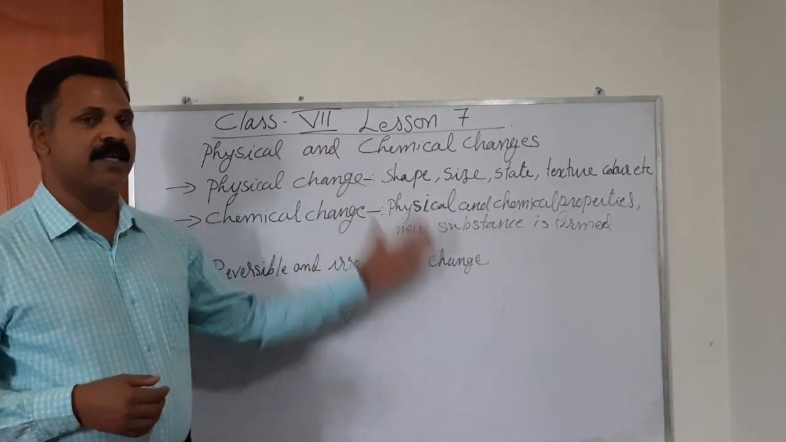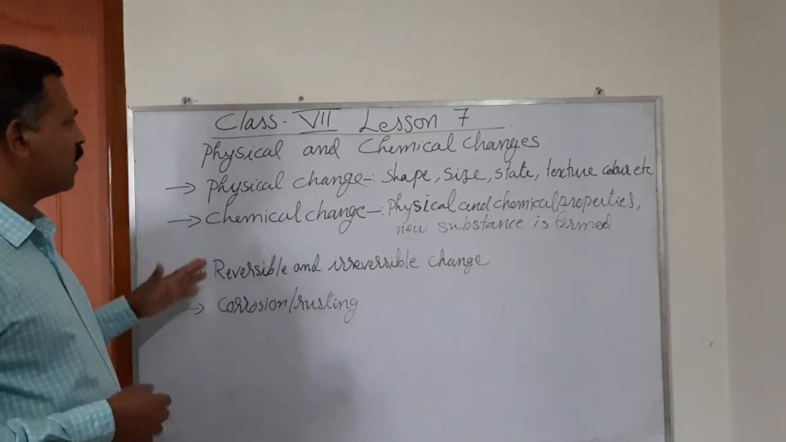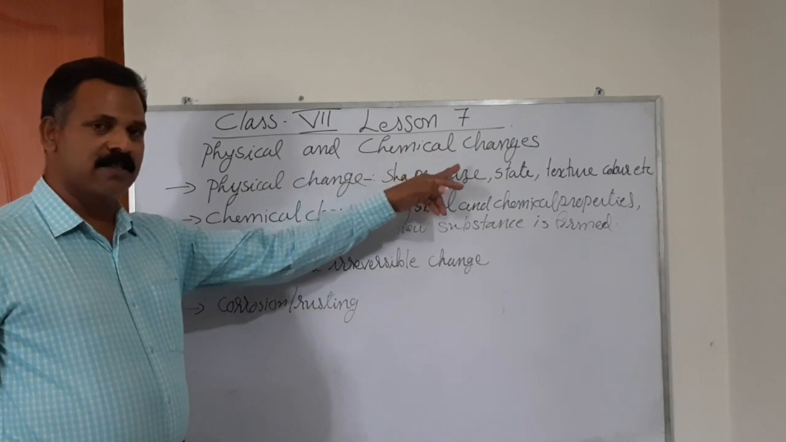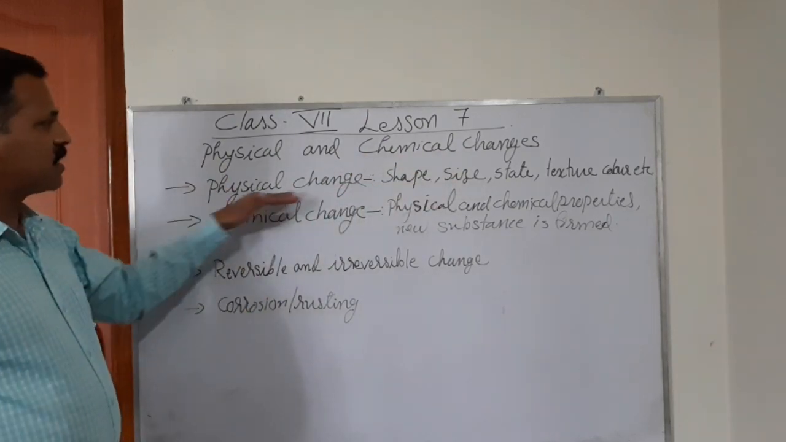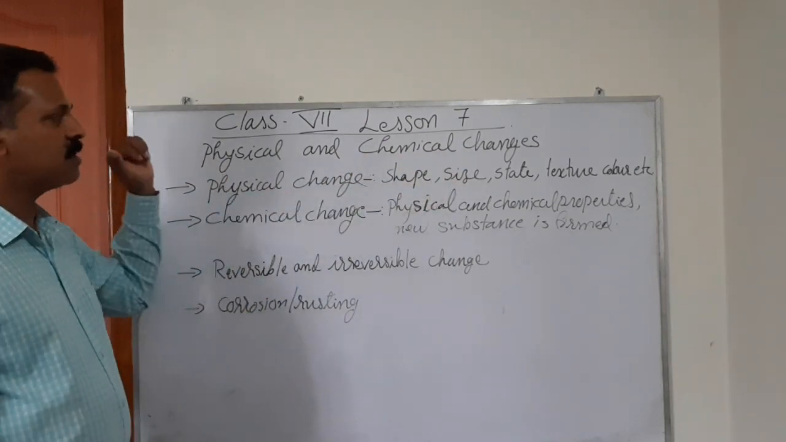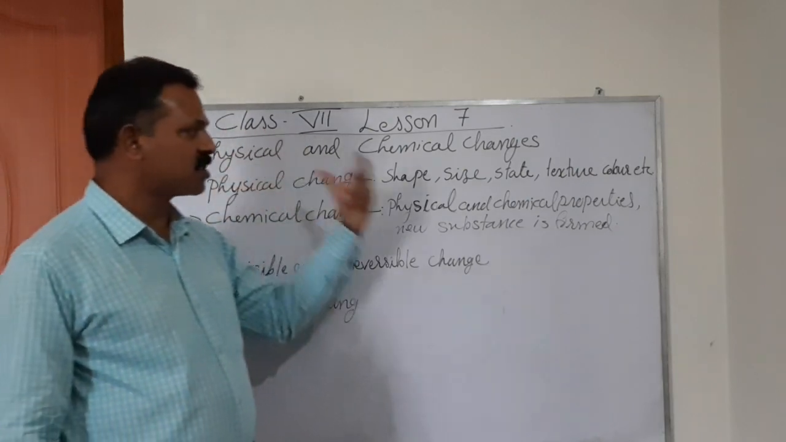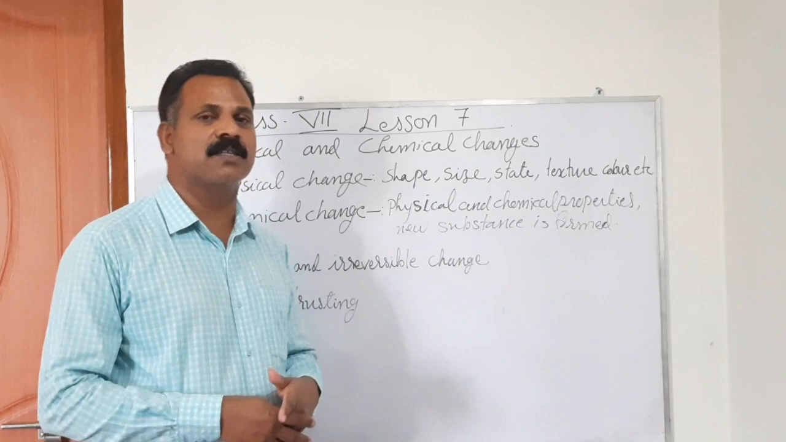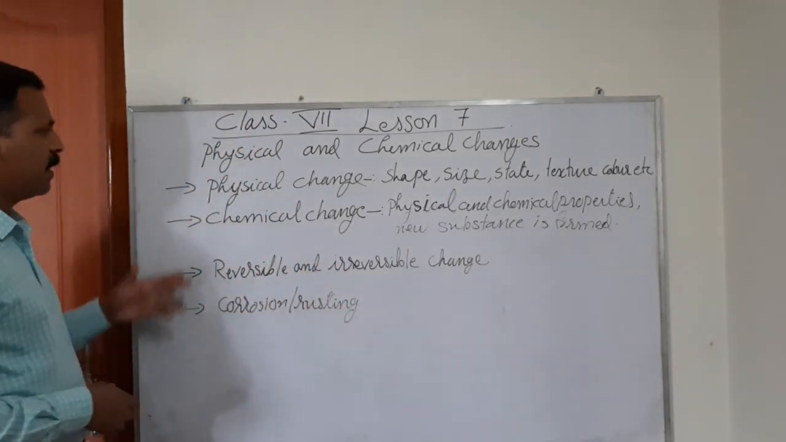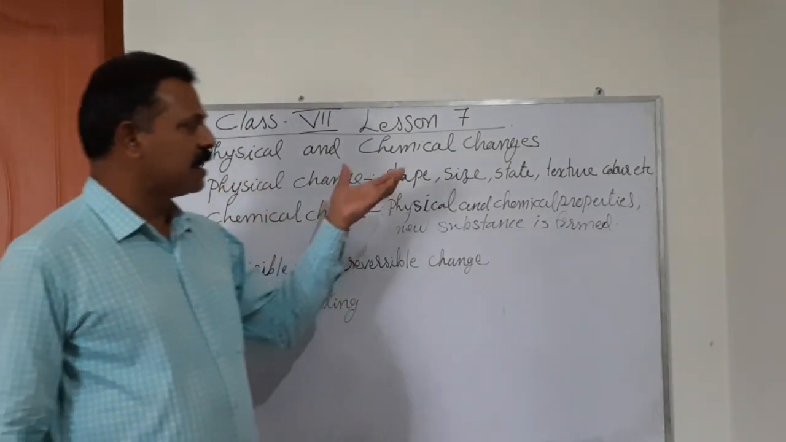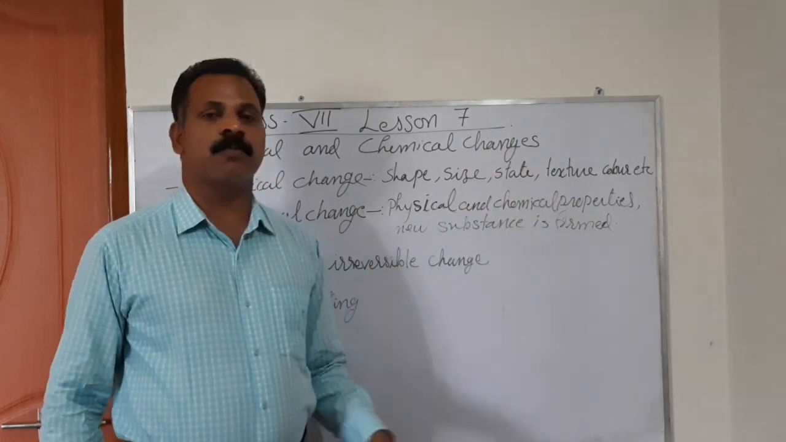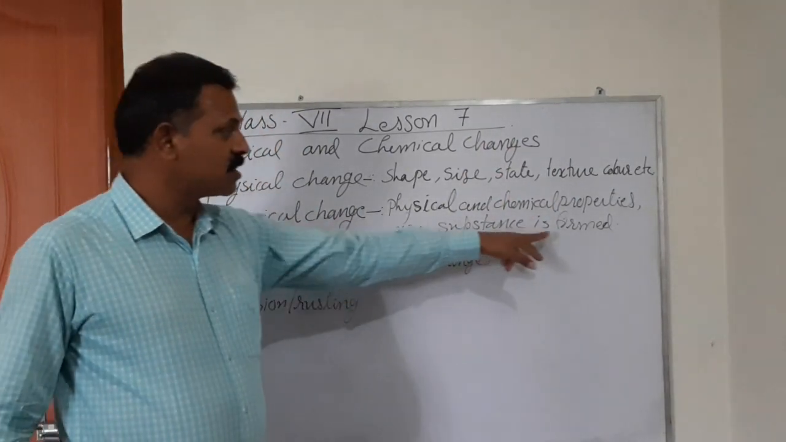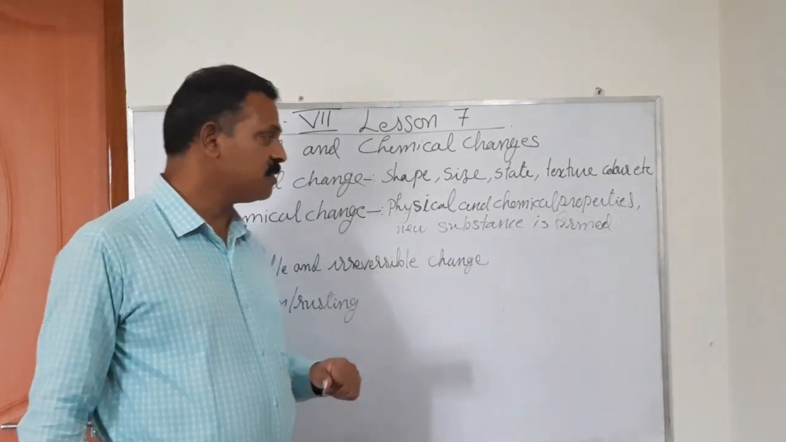Let us go back again to the chapter, the points we have learned. The lesson's name is physical and chemical changes. And what is physical change we studied? That is the changes taking place in shape, size, state, structure, color, etc. What happens to things, that is called physical change. But in chemical change, what happened? Chemical as well as physical properties have been entirely changed and a new substance is formed. That is chemical change.